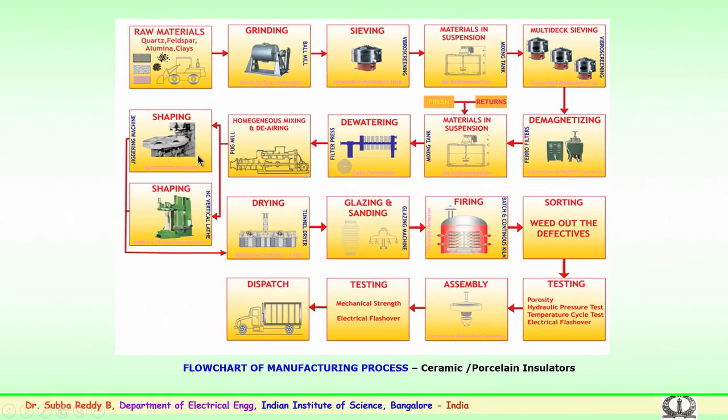Further, the shaping is done using molds, as mentioned, plaster of Paris molds or die sets. It could be a disc insulator, it could be a bushing, or whatever we were discussing. Further, this goes for drying for a certain period. Then, as mentioned, the glazing of the insulators is done, again for a bushing or a disc insulator, and it is sent for firing.